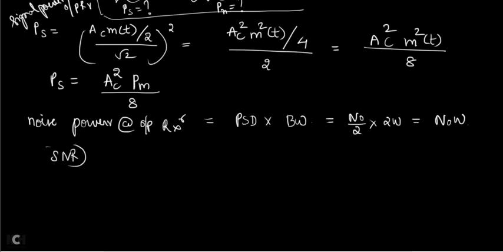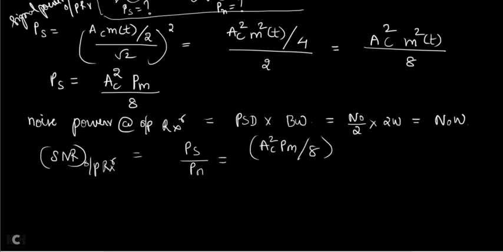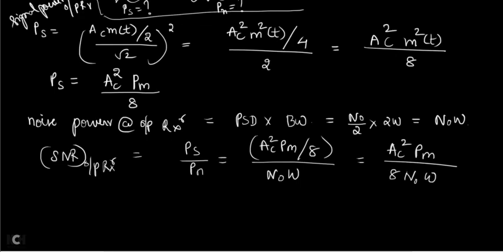What is SNR at the output of the receiver? It's equal to PS divided by PN. Signal power is what? AC square PM by 8. Noise power is N naught omega. So you will get AC square PM by 8 divided by N naught into omega. So if you simplify, you will get AC square PM divided by 8 N naught omega. And remember, it is not 8 N naught omega. Sorry, I should not substitute this as 8 N naught omega.